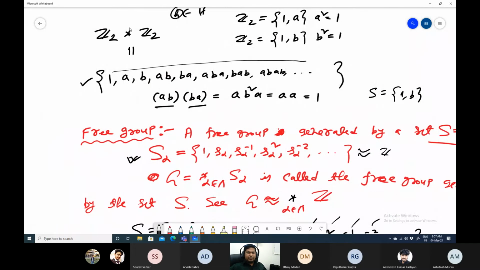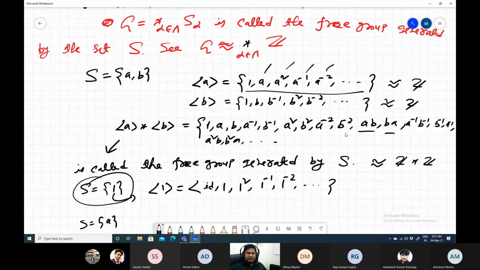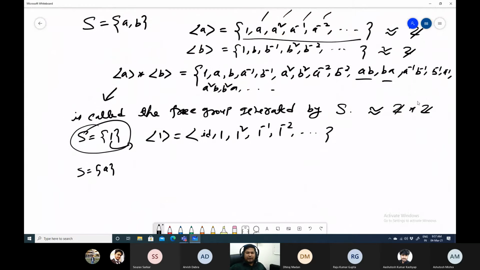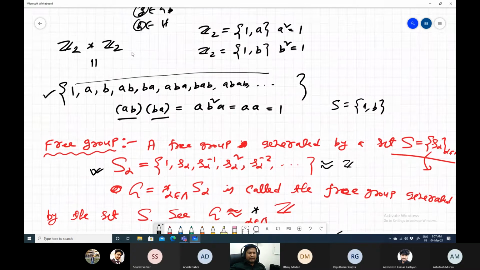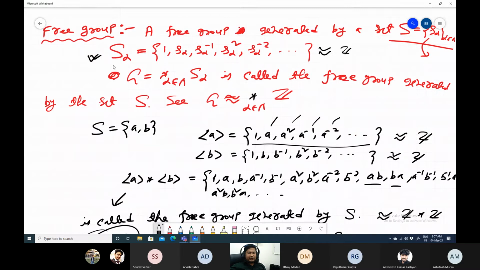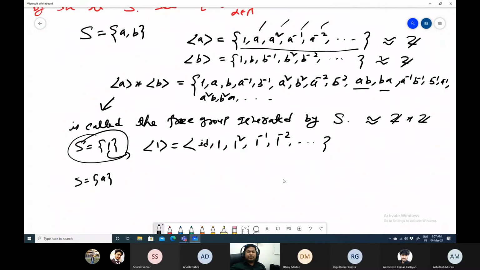Now this free product of groups, it is not a free group, because you can see that A squared B is not there. Free group means it is generated by some elements and it will only be a product of some copies of Z. And free product of groups means you can take the product of any groups. For example, you can take any group and then take the free product. But a free group is different. A free group is just a free product of Z only. That's all.